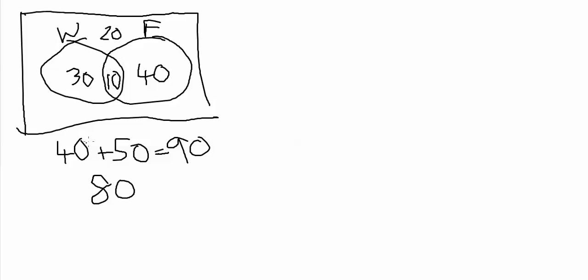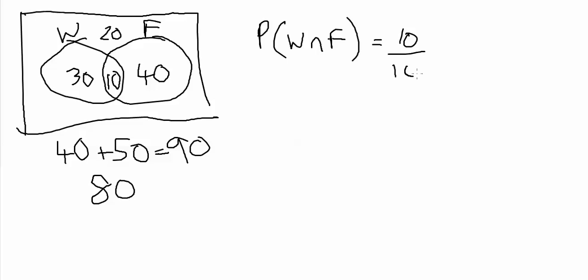So this particular question is saying, what's the probability that you select someone from the group who's a woman and is interested in football? So both those things are true. Well, if you pick someone at random from the group, you can see that the 10%, 10 out of 100, would be a woman and interested in football, which cancels down to 1 over 10.